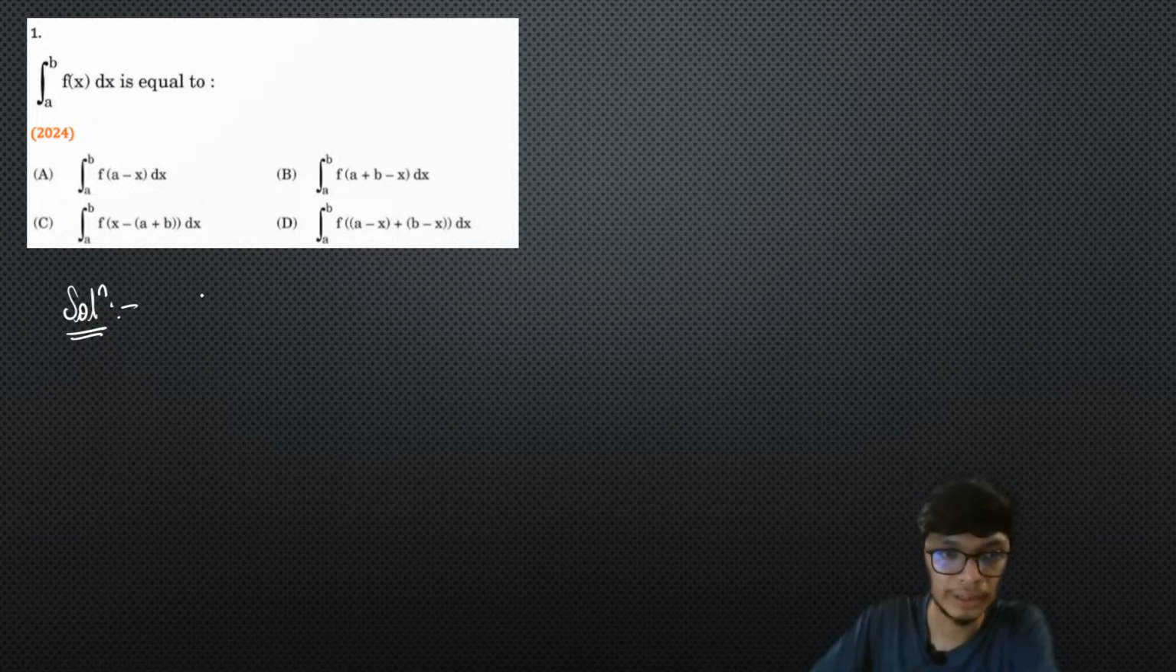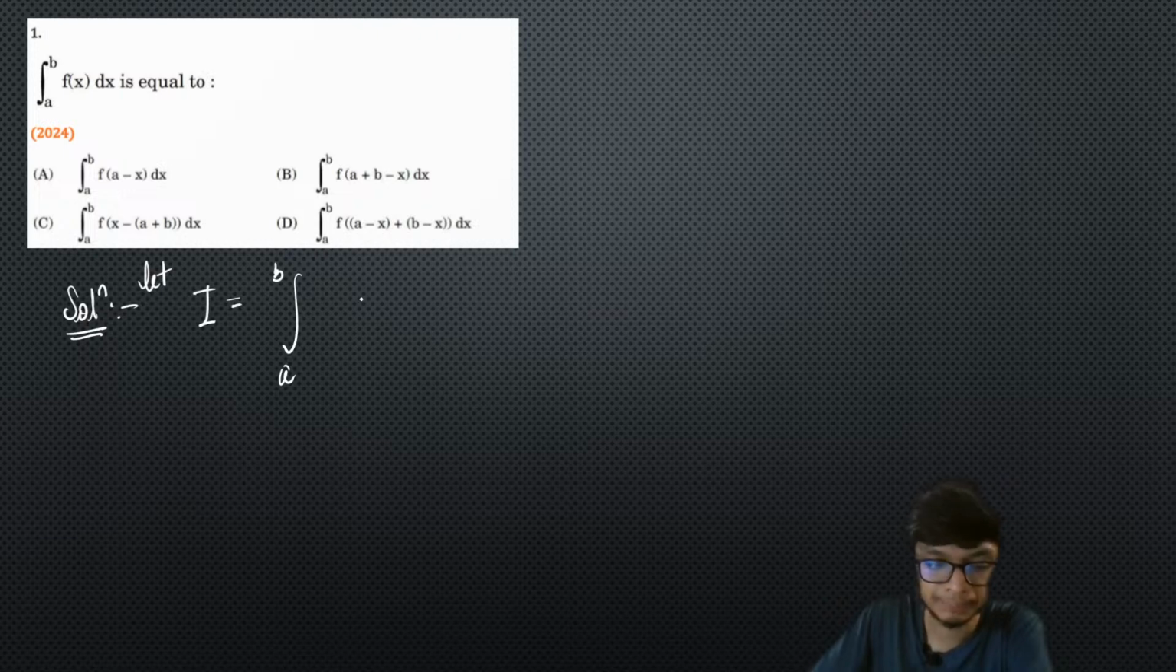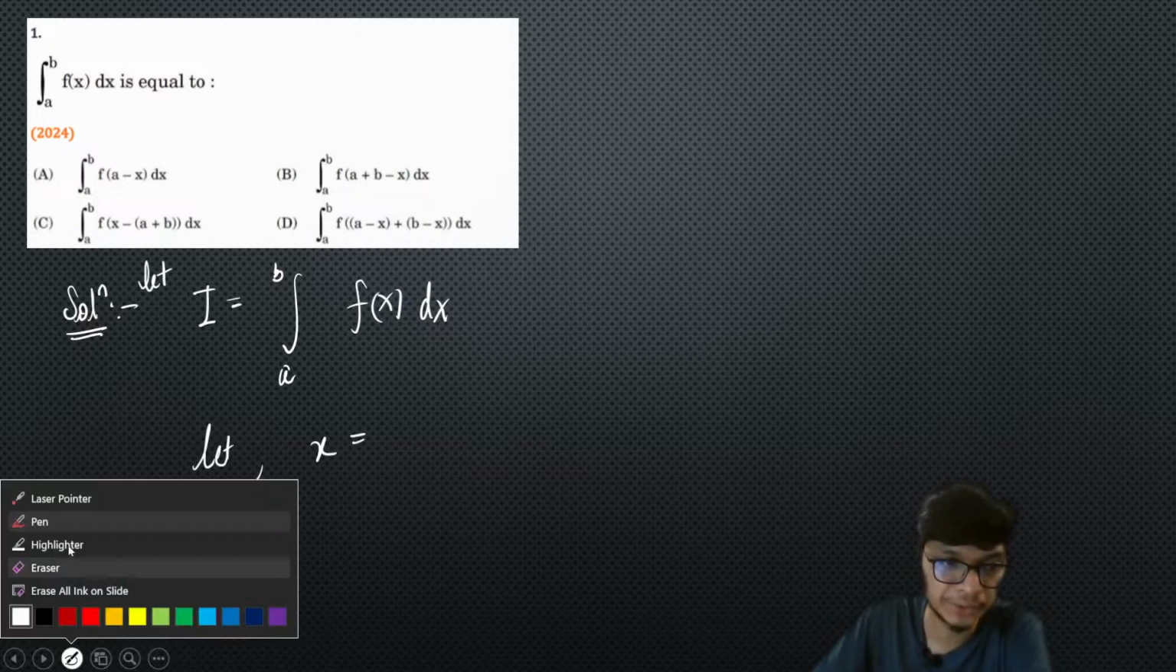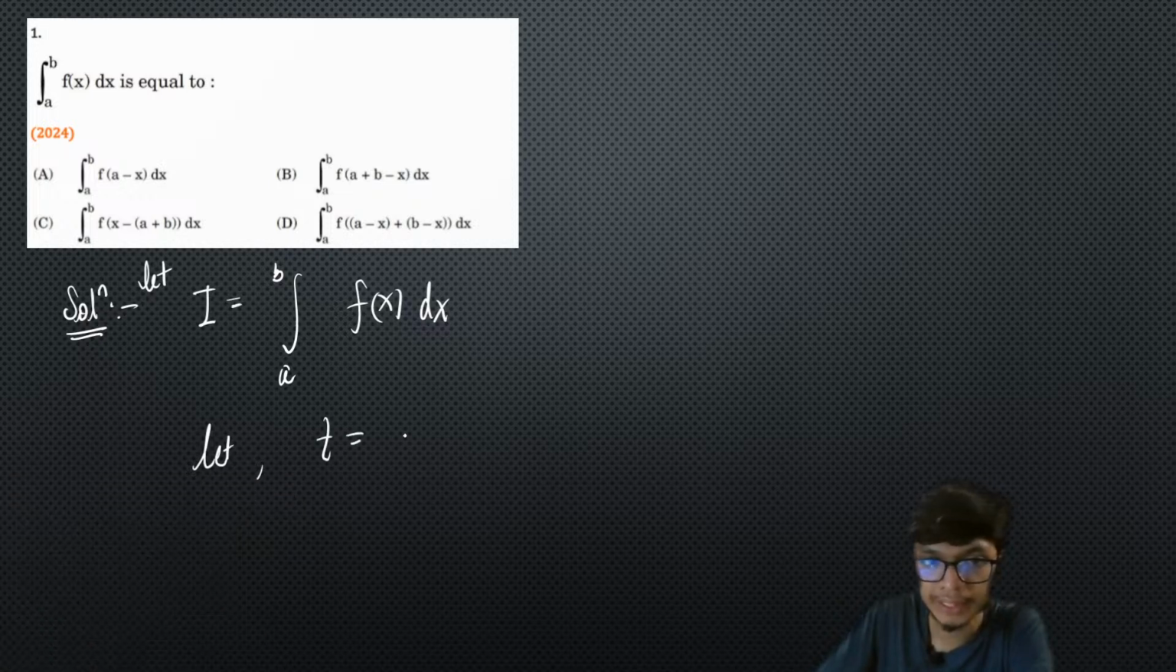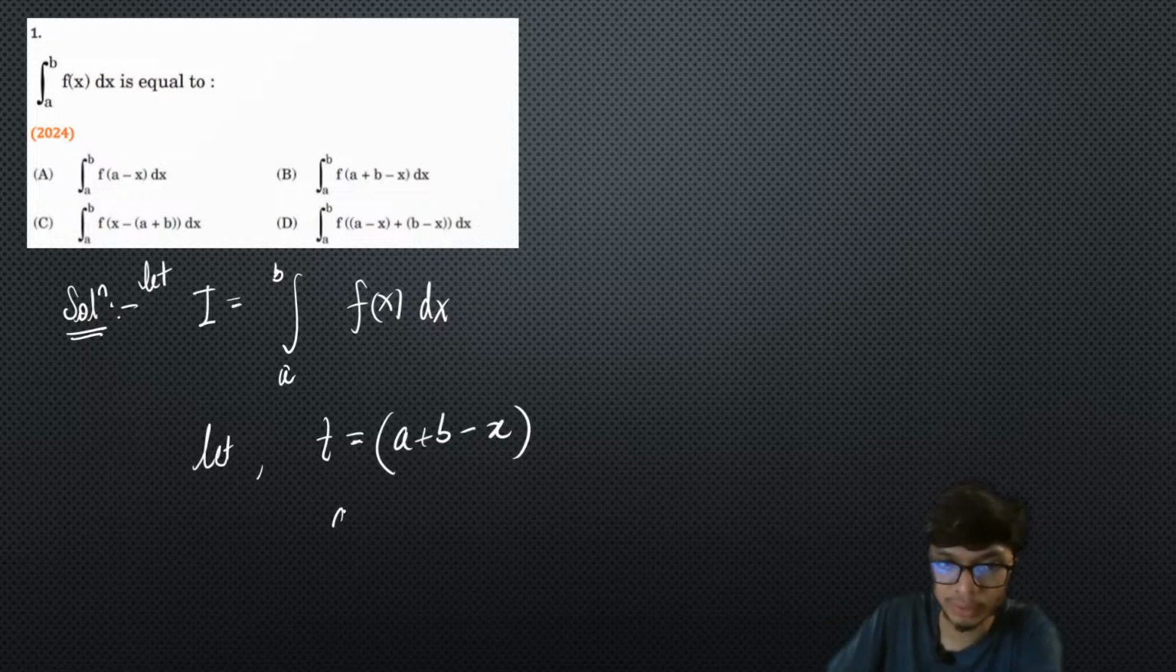Whenever you have a question, please write it as integral I. So you just mention this as let I be integral a to b f of x dx, and you need to express that in terms of a plus b minus x. So what do I do over here? Let me substitute. I substitute t as a plus b minus x. So from here you will get dt is equal to minus dx, right?